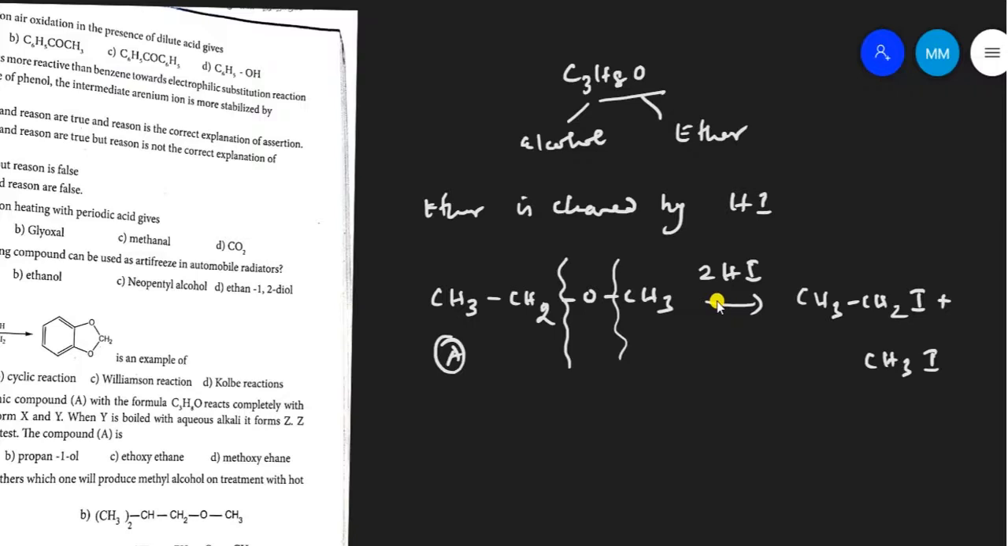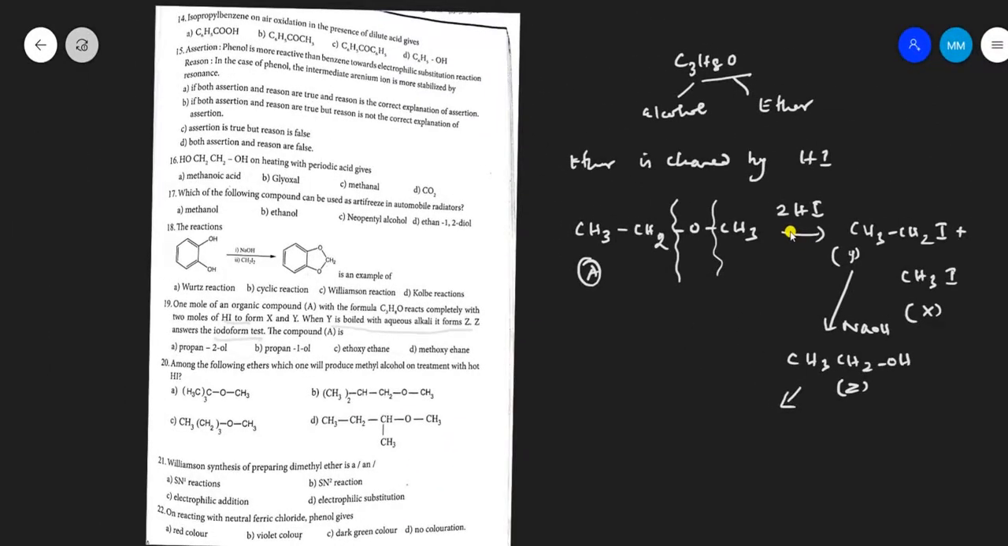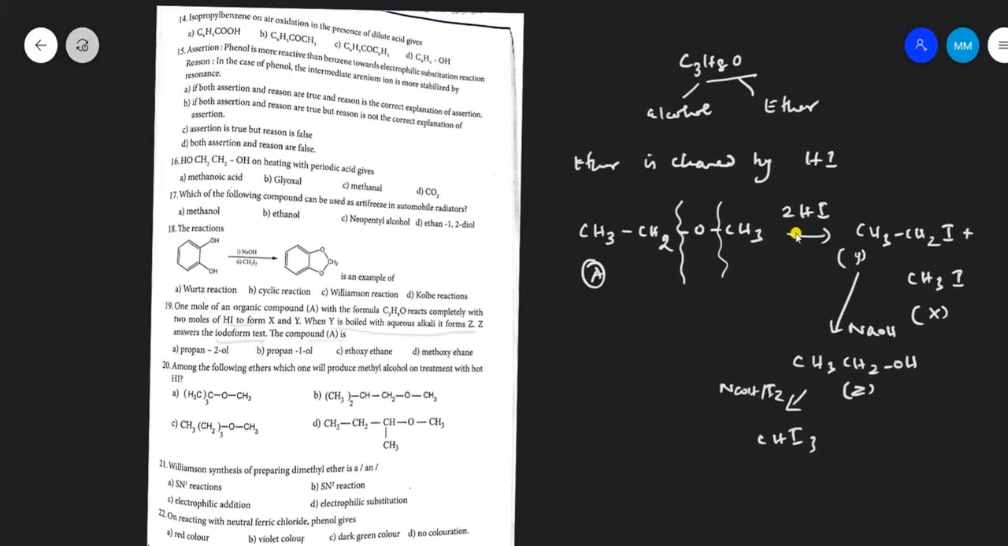Now Y is boiled with aqueous alkali. It forms Z. So this is X and this is Y. When Y is treated with sodium hydroxide, you get the product CH3CH2OH. It is ethyl alcohol. The compound is Z. The Z answers the iodoform test. So this compound answers the iodoform test. When the other is treated with sodium hydroxide, you get methanol. This compound does not show the iodoform test. So this shows the iodoform test. It gives iodoform with sodium hydroxide and iodine.